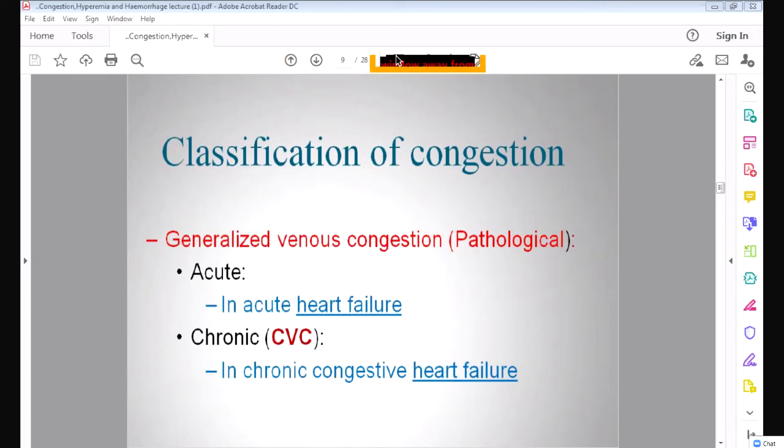Someone is joining. Have everyone joined, or is there a problem in joining?